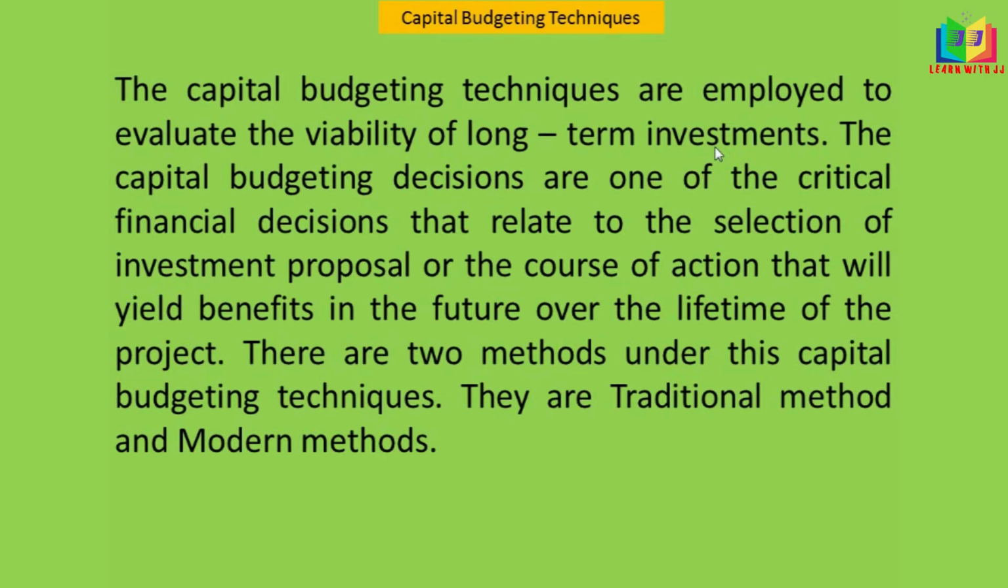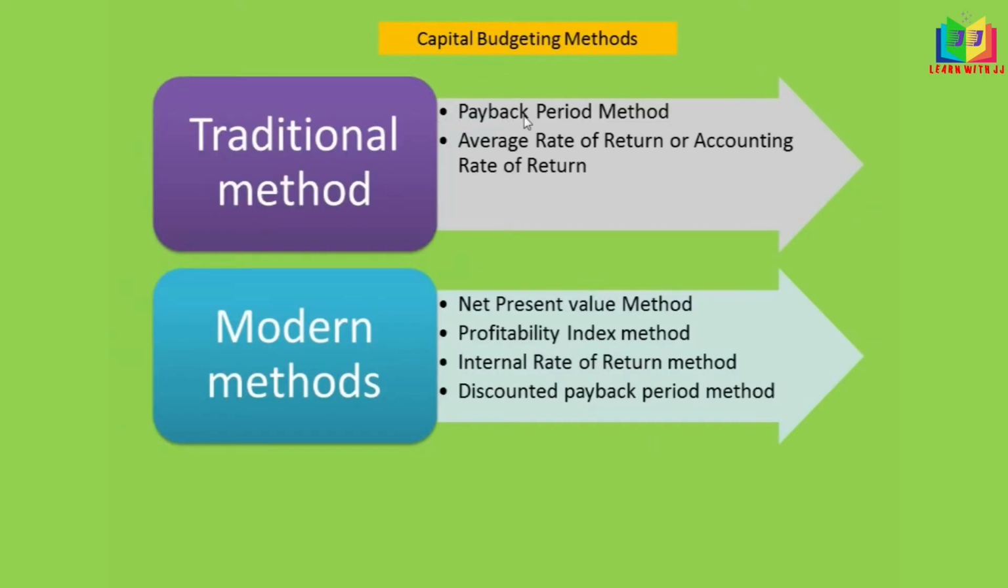There are two methods under these capital budgeting techniques. They are known as the traditional method and the modern method. Under the traditional method we have payback period and average rate of return, also called accounting rate of return. Under the modern methods we have net present value method, profitability index method, internal rate of return method, and discounted payback method. We'll see them one by one in our videos. In this video we'll see the payback method.